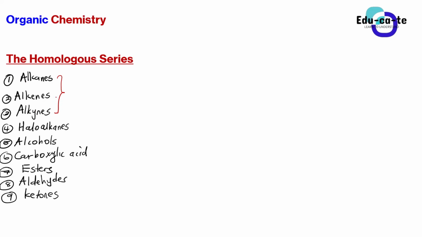We said there's something common about these three homologous series, these 3 groups of organic compounds: alkanes, alkenes, and alkynes. What is common between them?